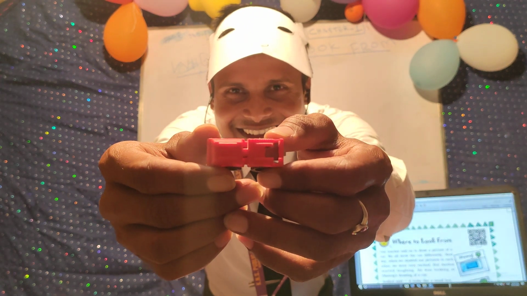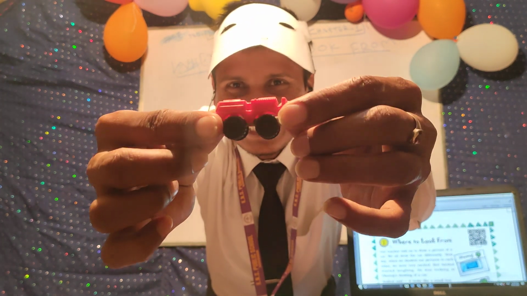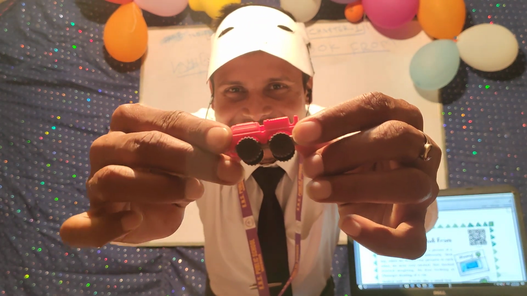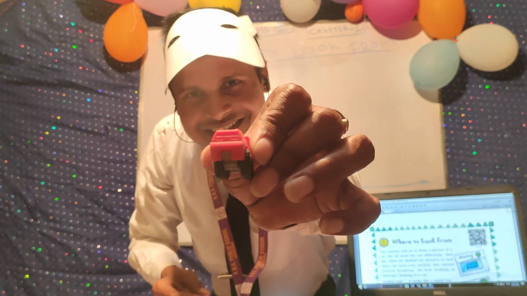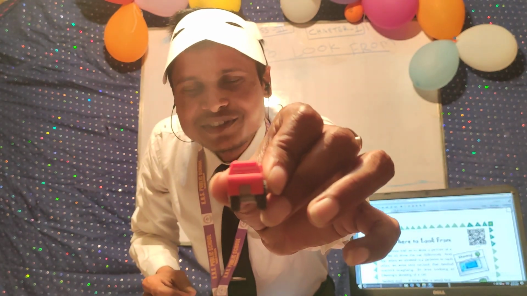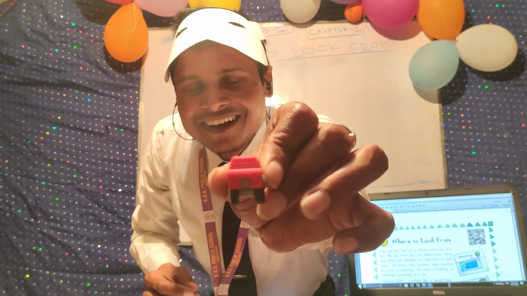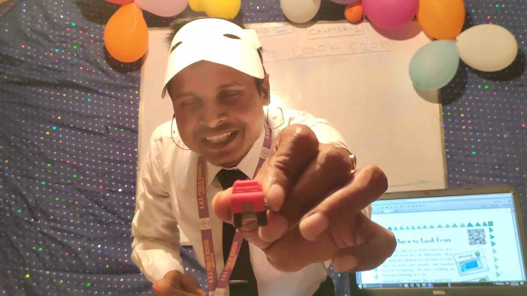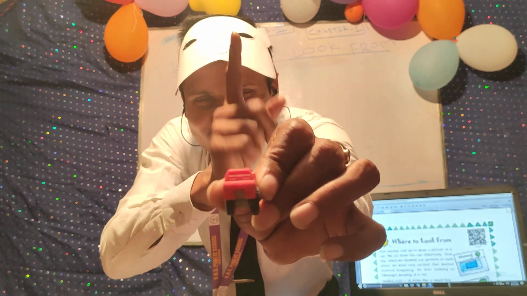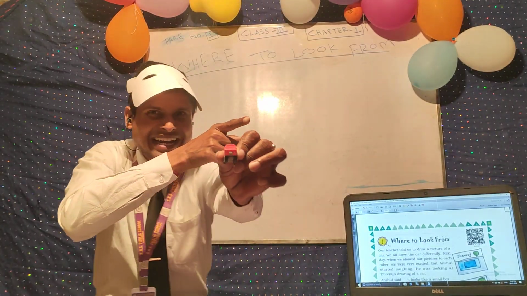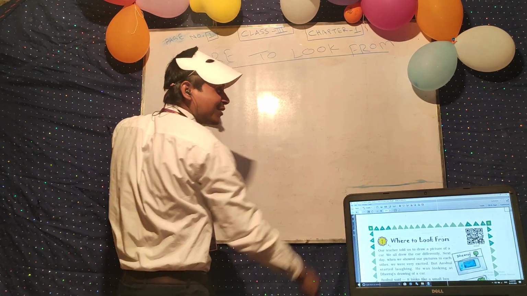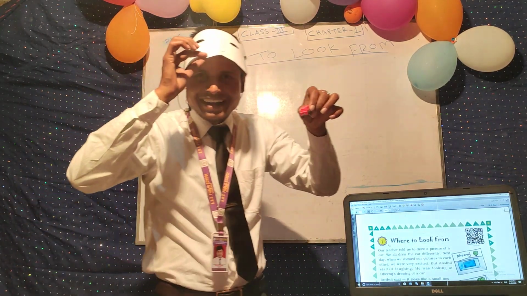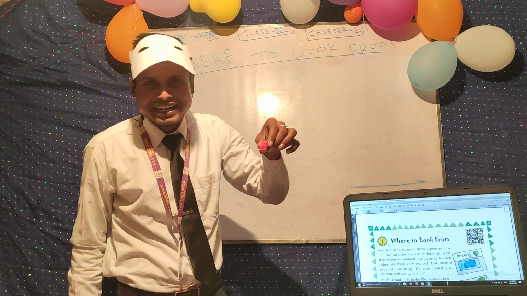And now say, what is this? Are you able to see the difference? Now see, what is this? So these are the different views. And after viewing this, you must have come to understand the chapter name, Where to Look From. So it's my topic, and this is also included in it.